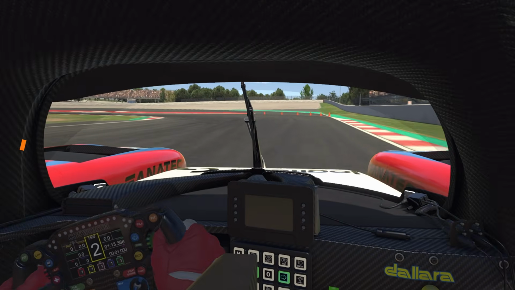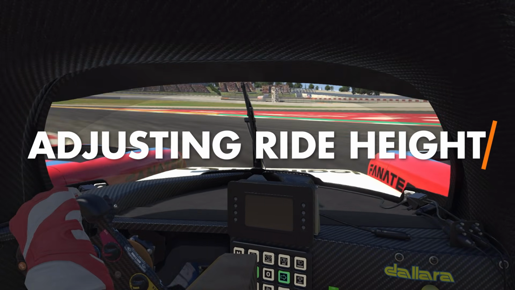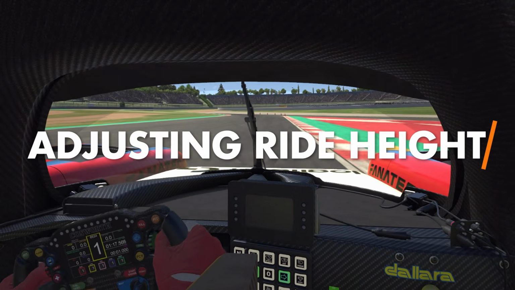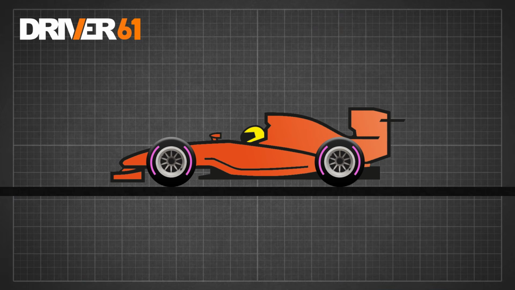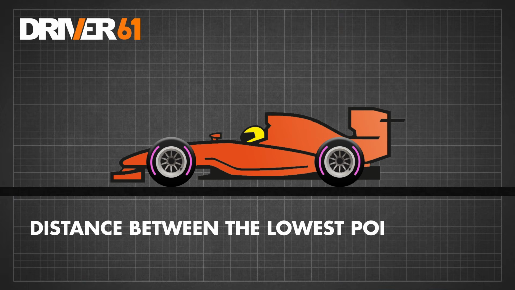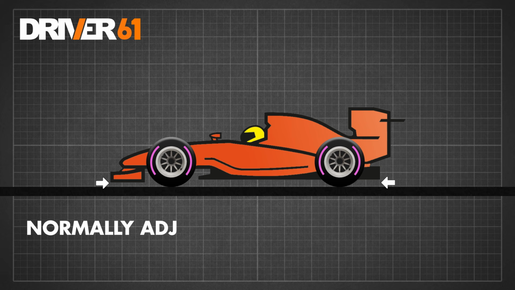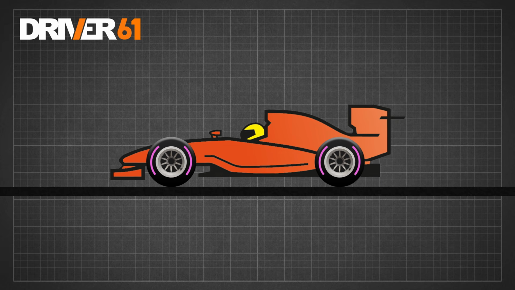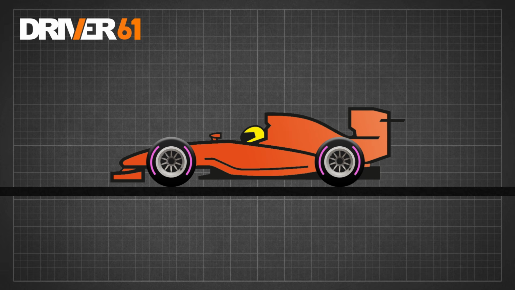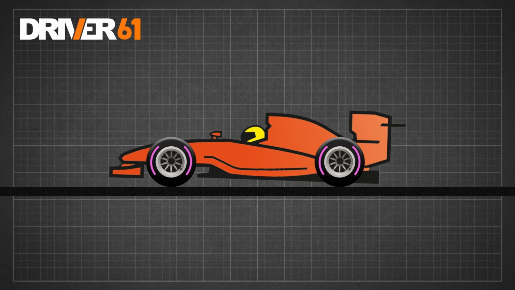One of the easiest and most effective changes you can make to the handling of any race car is its ride height. Ride height is the distance measured between the lowest point of the car to the track surface. And this ride height is measured at the front and the rear of the car and is normally adjusted front to back as well. By adjusting the ride height of your car, you can move the weight of the car either towards the front wheels or the rear wheels.